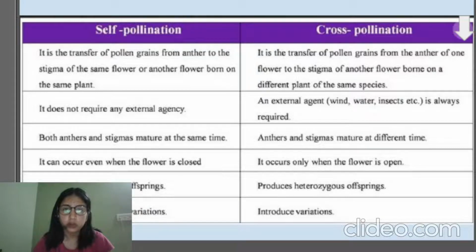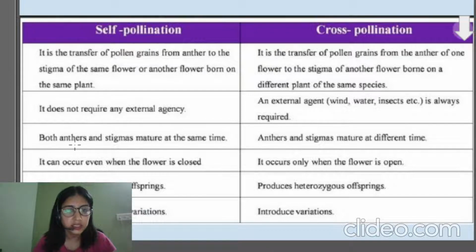But in cross-pollination, an external agent is required. Examples of external agencies are wind, water, insects, and animals. Sometimes we humans also work as an external agency for some types of pollination, so it is always required in cross-pollination.